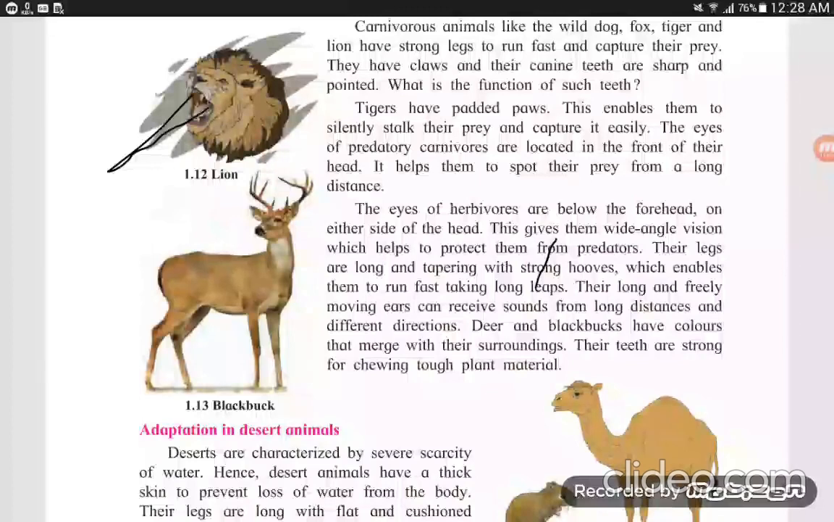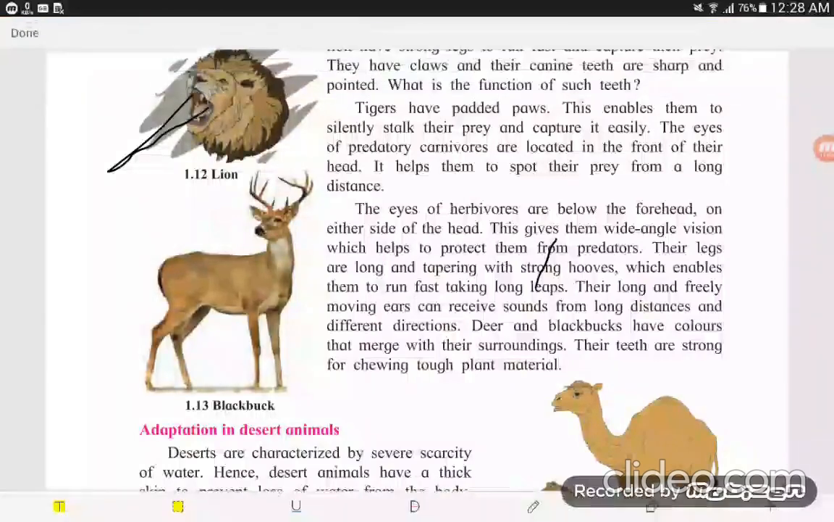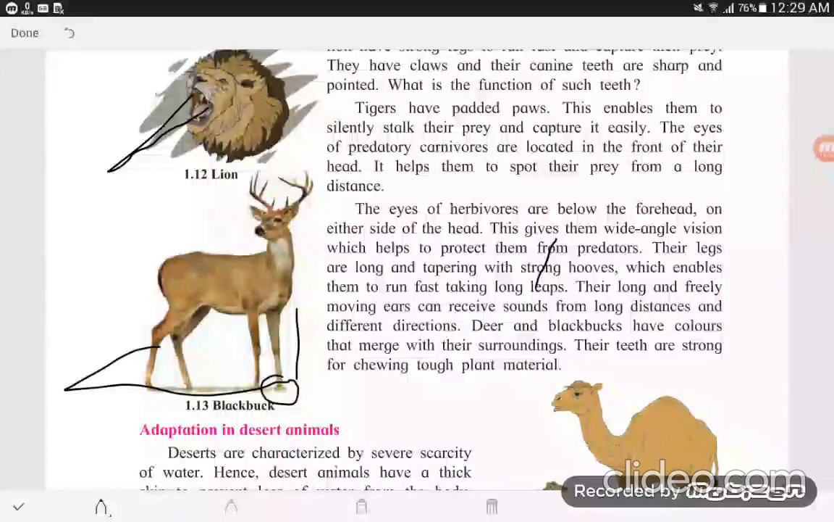The legs are long. When you look at the picture of 1.13, their legs are long. There are the long legs, and tapering with strong hooves. Hooves means khur. Tapering, strong hooves enable them to run fast, taking long leaps. Their long and freely moving ears can receive sound from long distances and different directions.